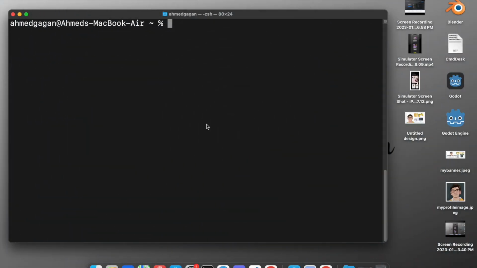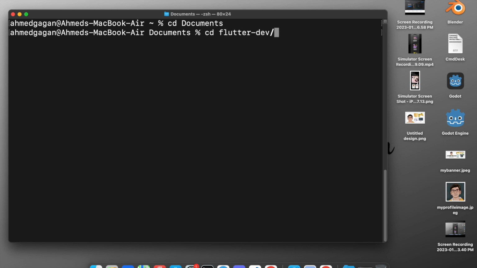The next thing is that we want to create a new Flutter project. To do that, open up a terminal, and inside the terminal go to the directory where you want to create the project. For me it will be in Documents, and I have created a directory called flutter dev. I will move to that directory, and inside it I want to create a new Flutter project. So I will type flutter create, and we will give a name to it.